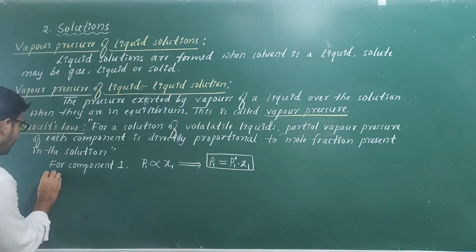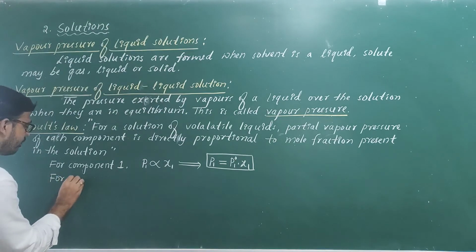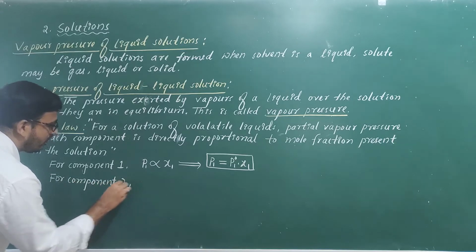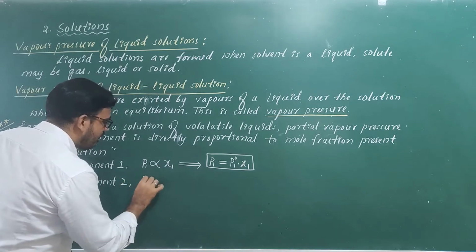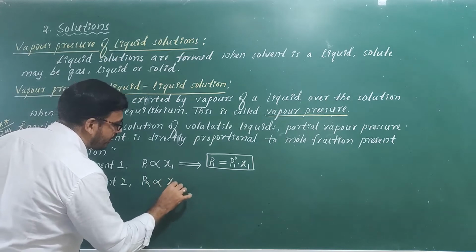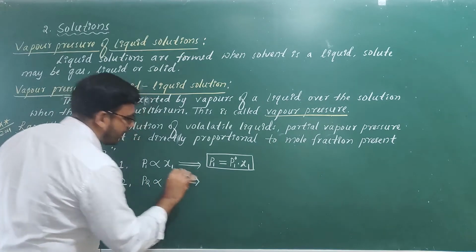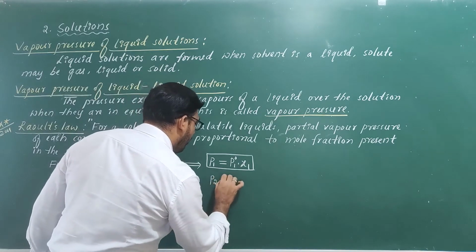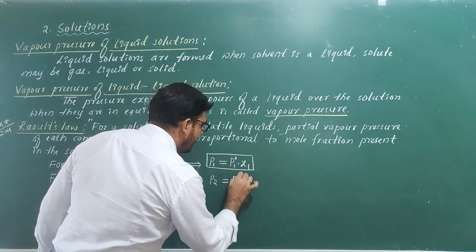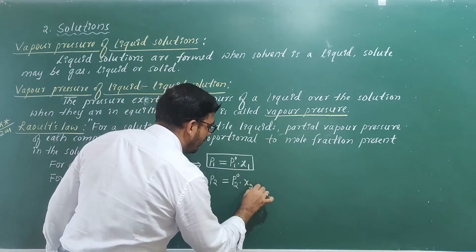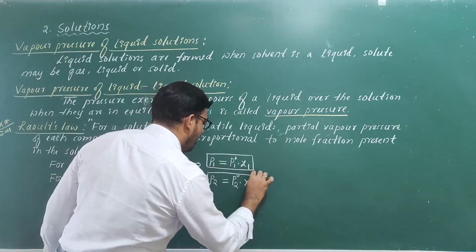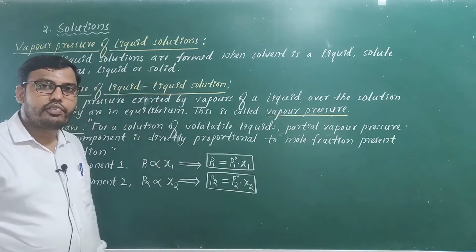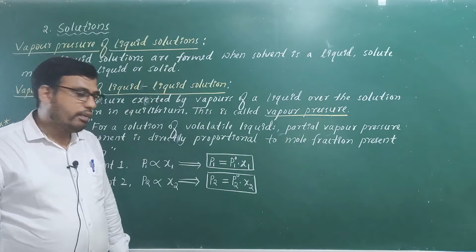For the second component, it is described as P2 is proportional to x2. That can be written as P2 is equal to P2 naught into x2. So this is the mathematical expression for Raoult's law.